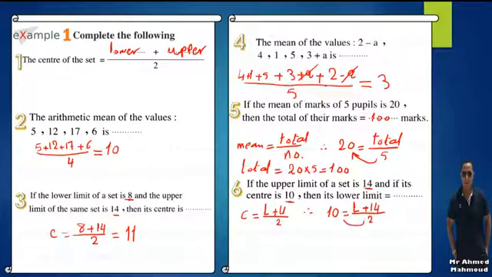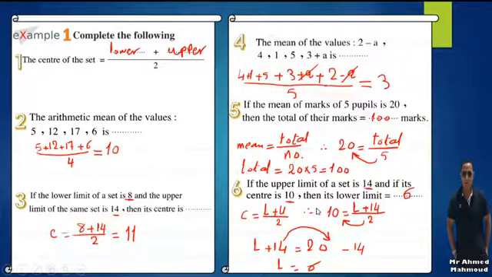I'm going to send 2 to the other side by multiplying, then L plus 14 equals 20. Then I'm going to subtract 14, and L equals 6. Then the lower limit equals 6. This is the end of the first part of the lesson.